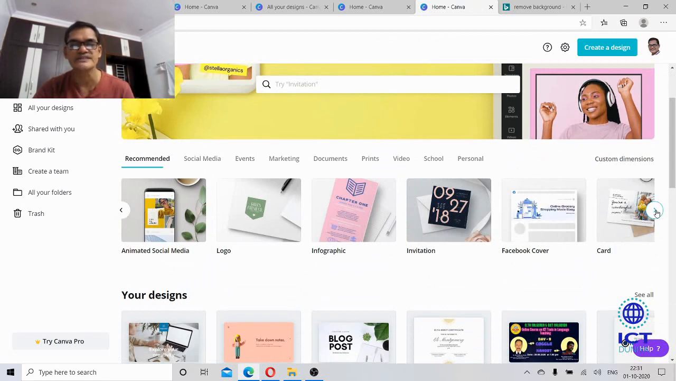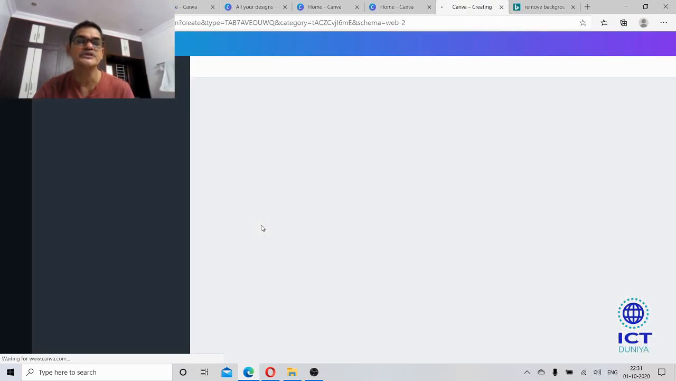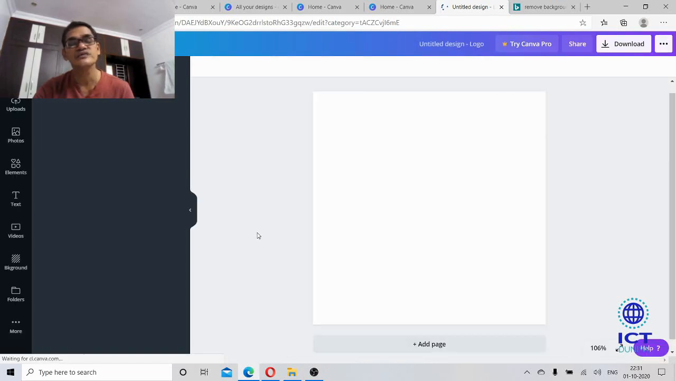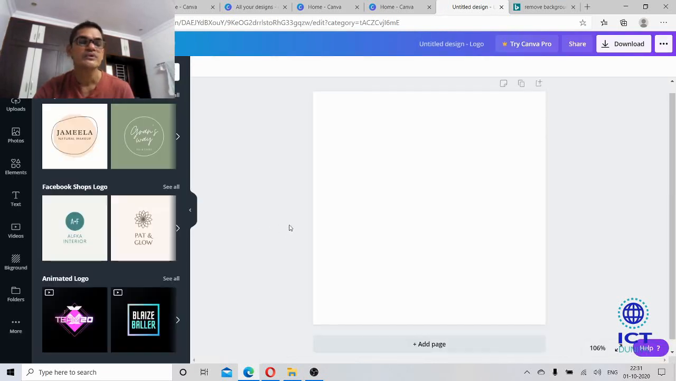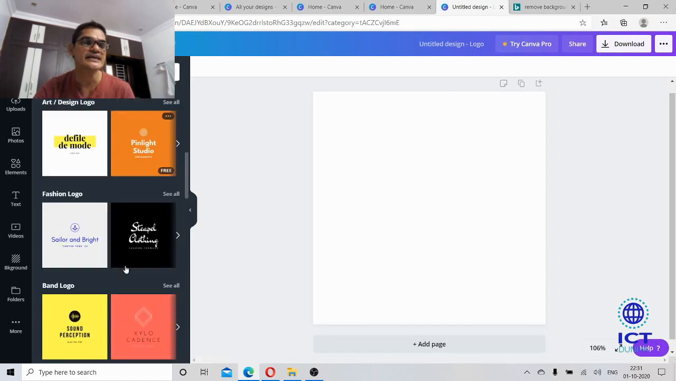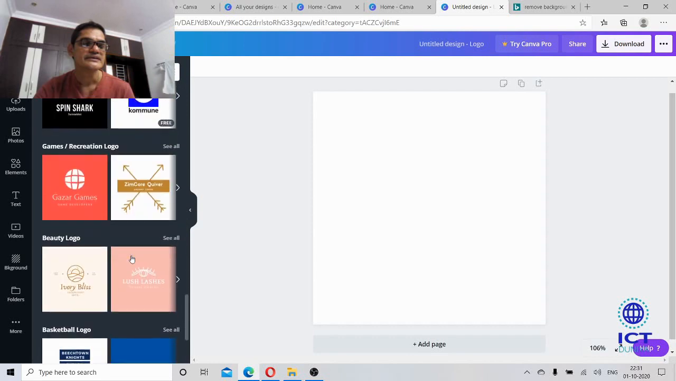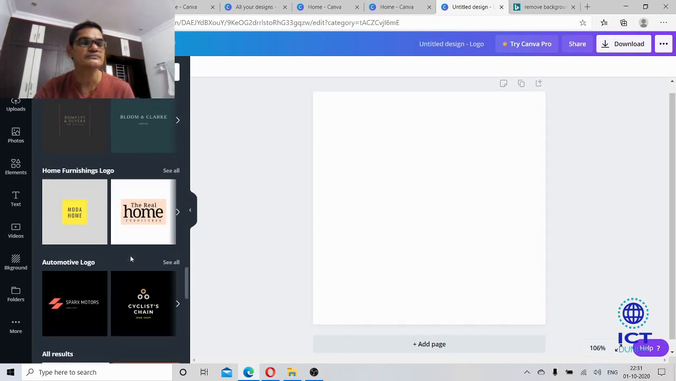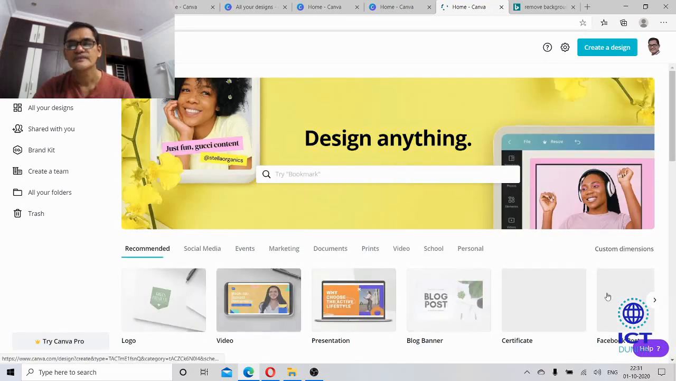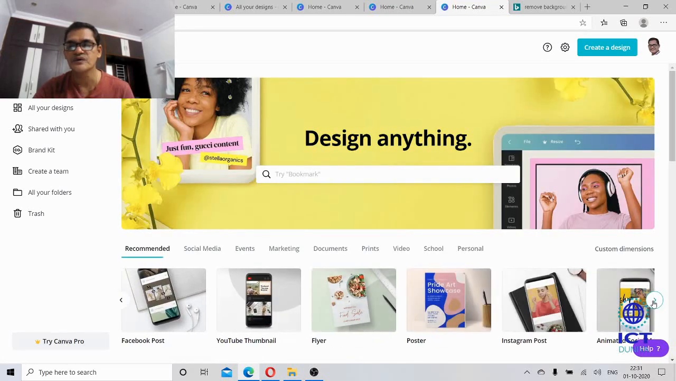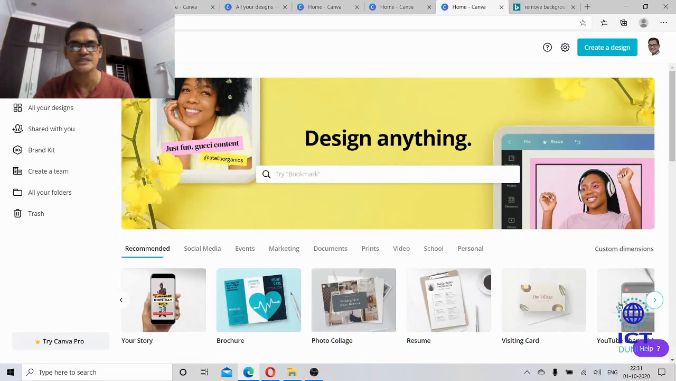I'll show you the other things. Infographics we have already discussed. Logos, let me show you the logo. If you want a logo for your YouTube, or a logo for your school, you can design a beautiful logo with the help of this. See here, these are logos. Let us go forward and see the other things.